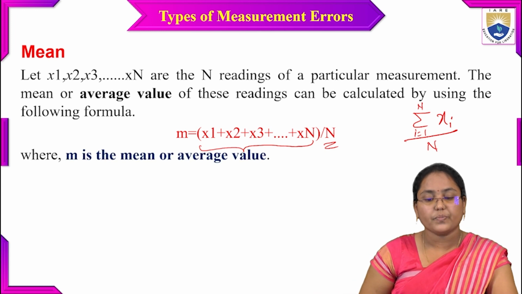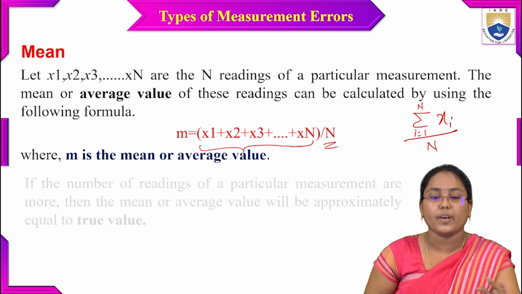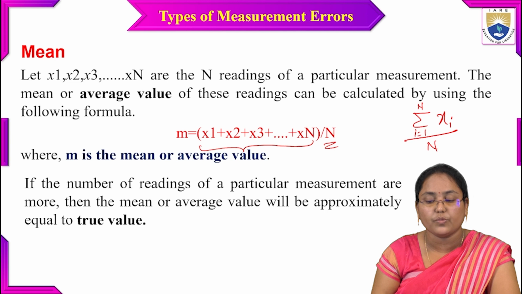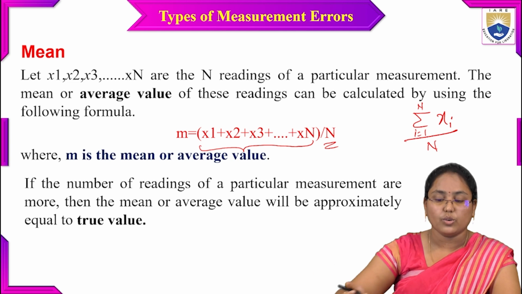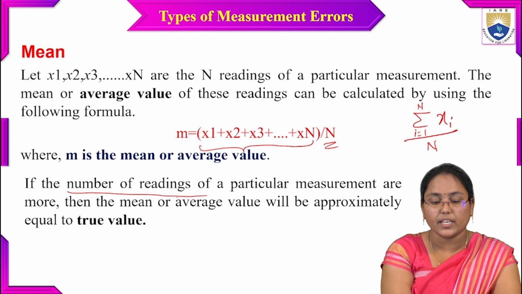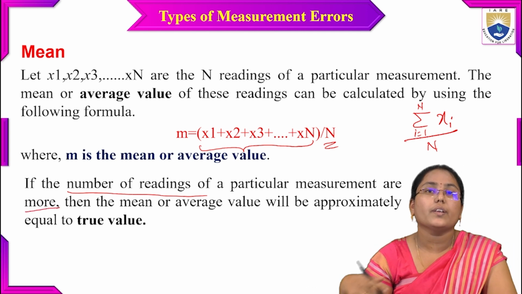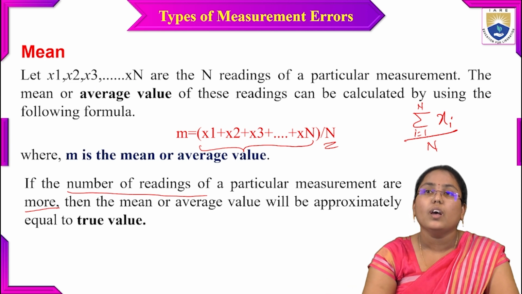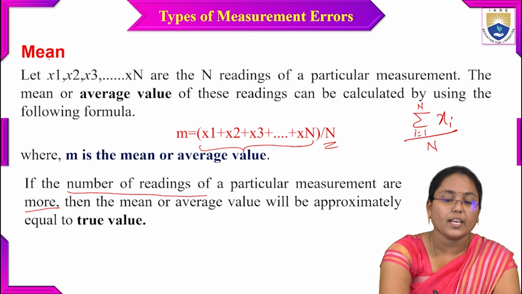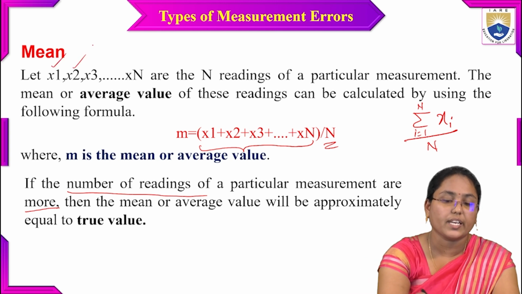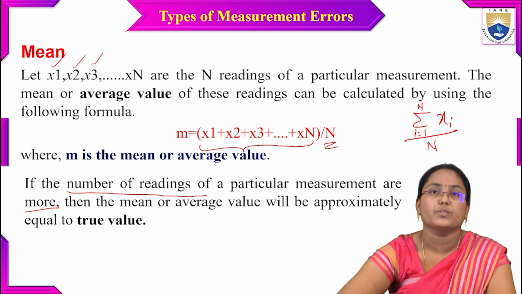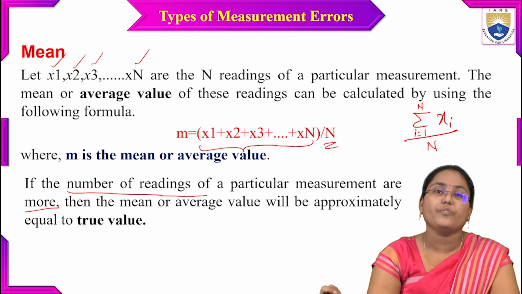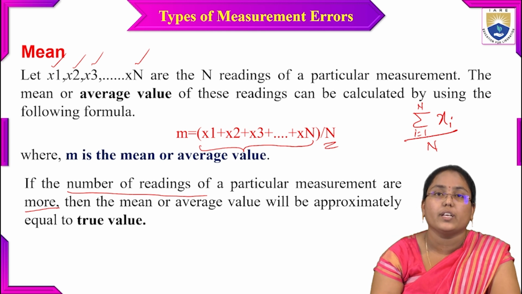Here m is the mean or average value, and if the number of readings of a particular measurement is larger, then the mean will be approximately equal to the true value. Here x1, x2, x3, up to xn are the n readings we take for a particular measurement. That is, x1 is taken by one observer, x2 by another observer, x3 by a third observer, and so on up to the nth observer. I take all these readings, and after that I take the mean or average value of these readings.